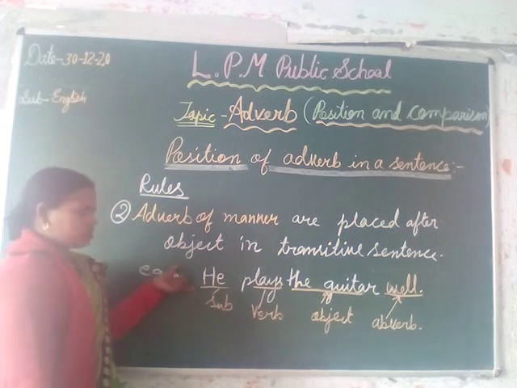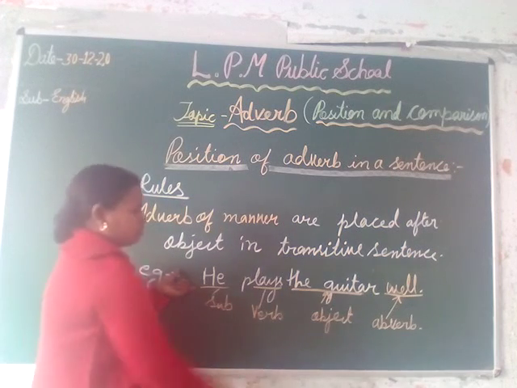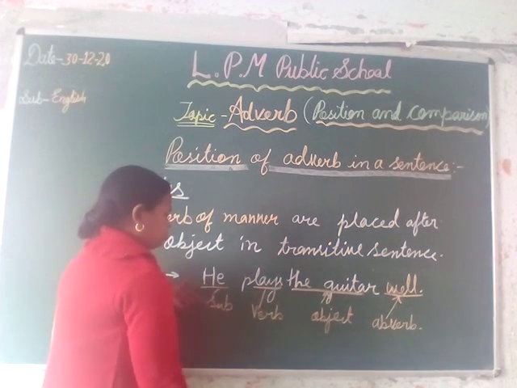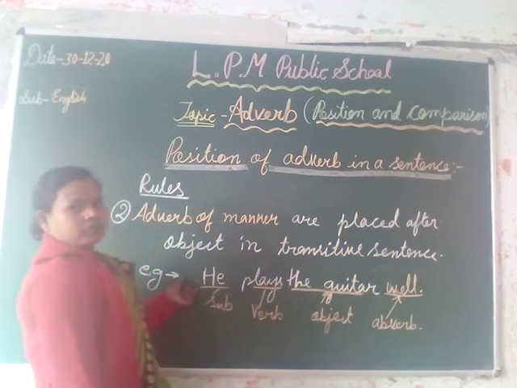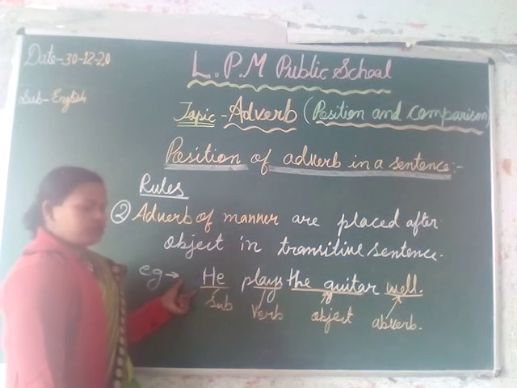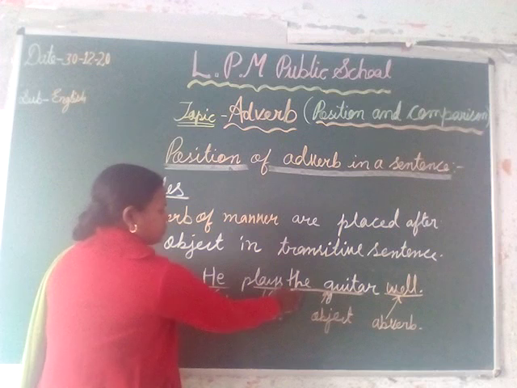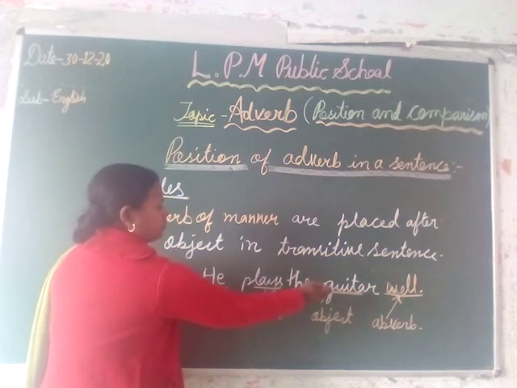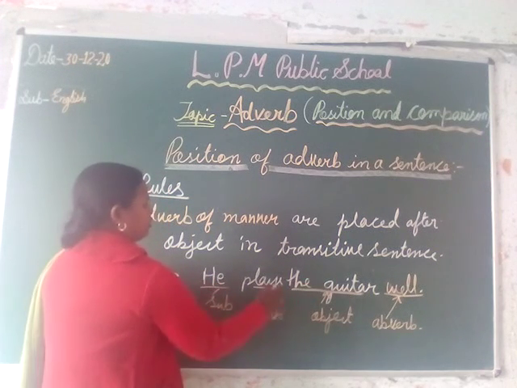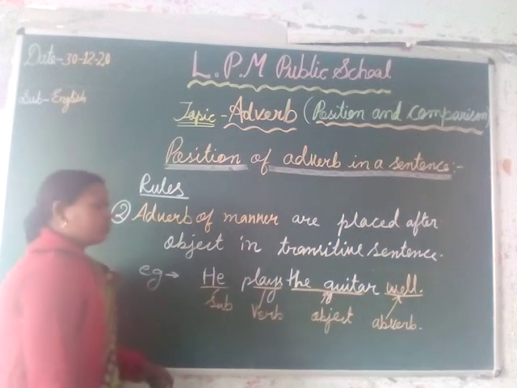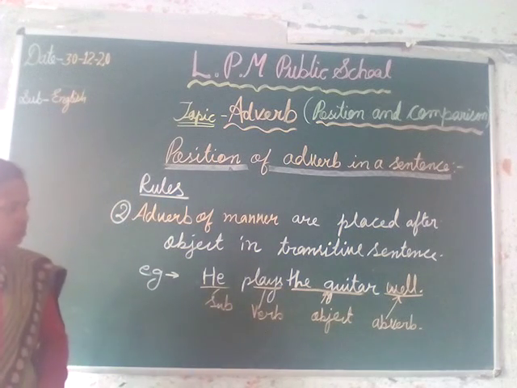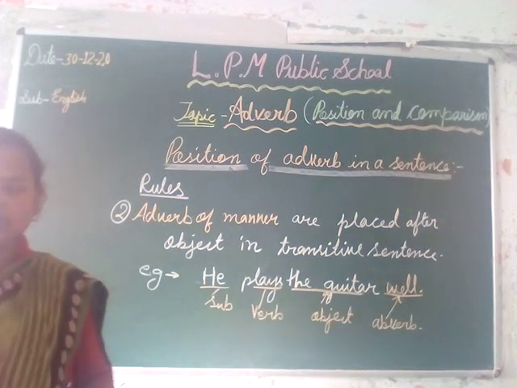When our sentence is in transitive form, it means there is an object. So the sentence which has an object is known as a transitive sentence, as we have seen in the previous videos. Here, the object is guitar and the adverb is well, which is put just after the object. So now let's see the third rule.